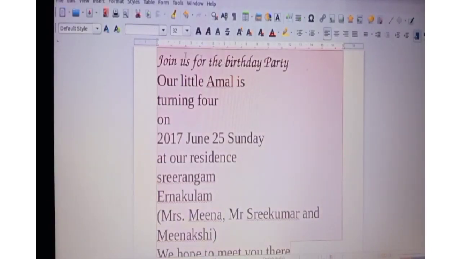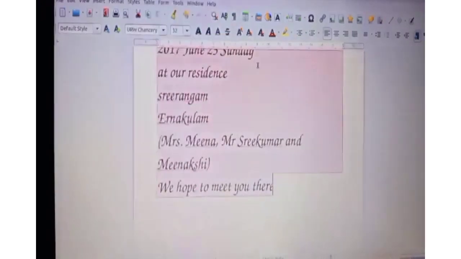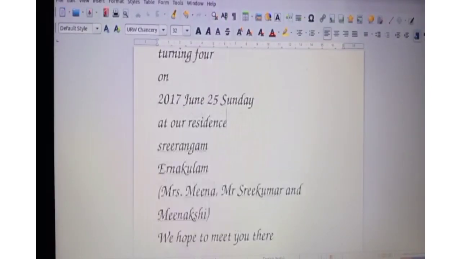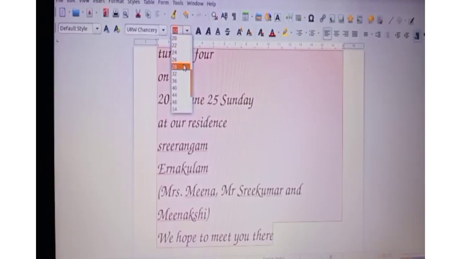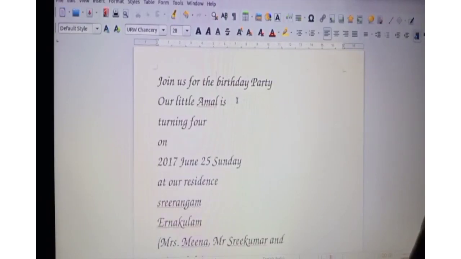Like this, we can select all the sentences and change the font. Now, we can adjust the size by selecting all and giving the size here.